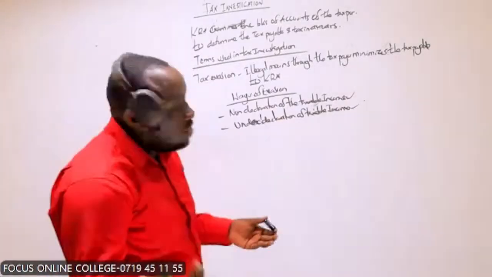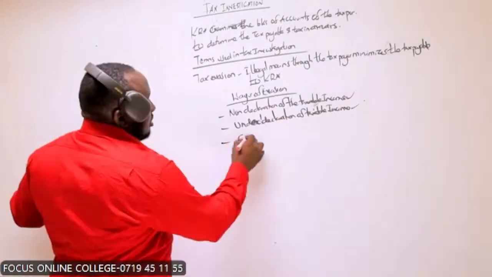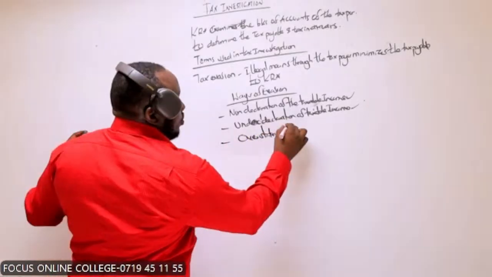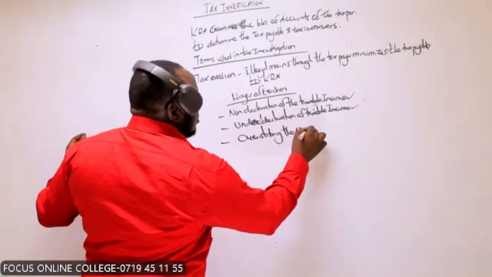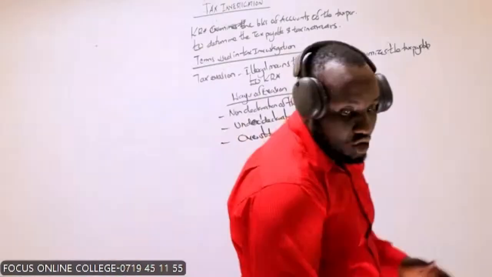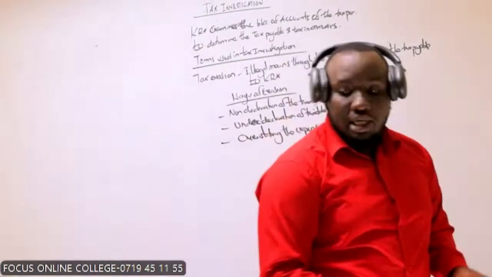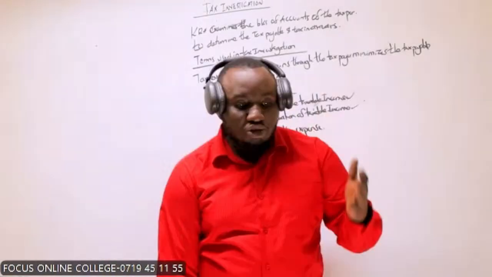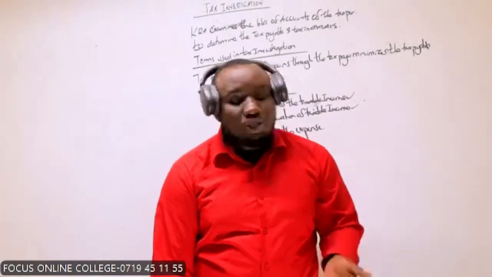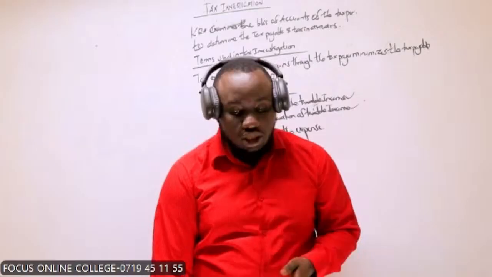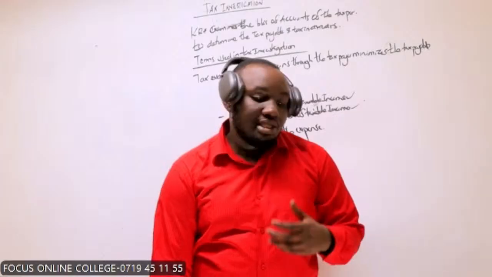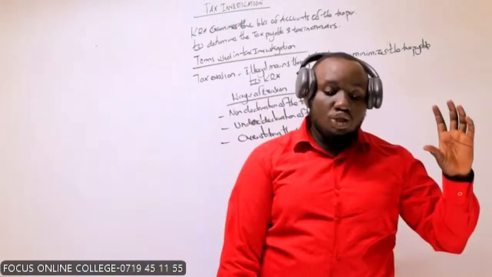Then you can also talk about overstating expenses. You have expenses of 1 million, but you're saying that you have expenses of 20 million. Apart from that, what are some of the ways that you can evade taxes? Again, also non-declaration. You make money, but you don't declare. At the same time, you can claim for relief that you're not entitled to. That is tax evasion.